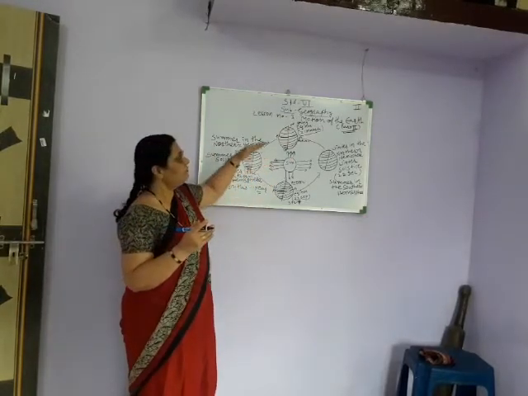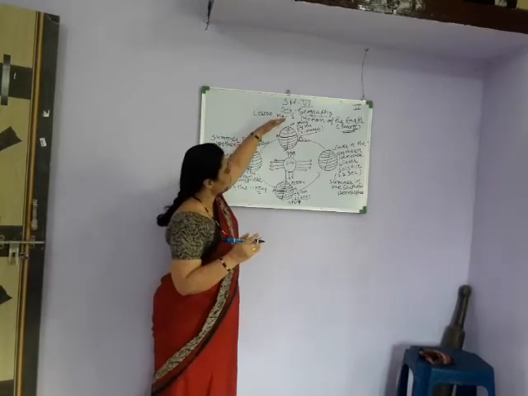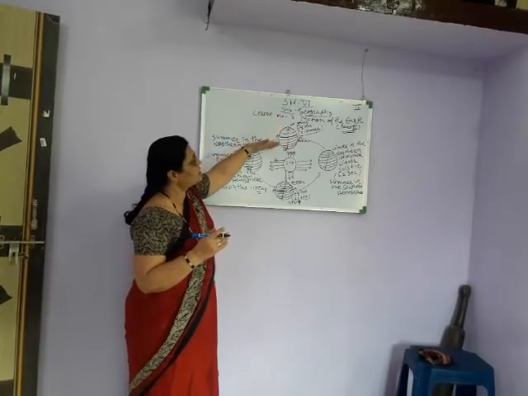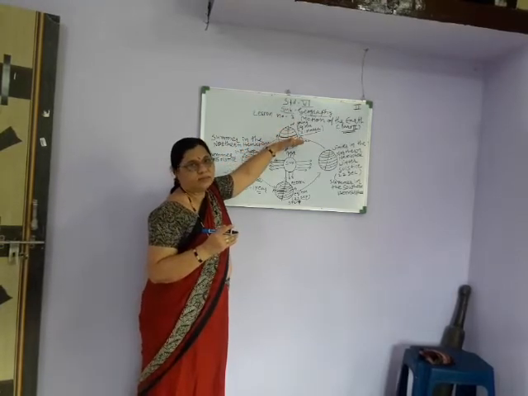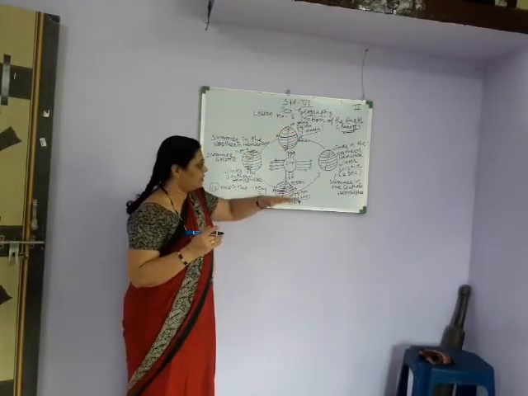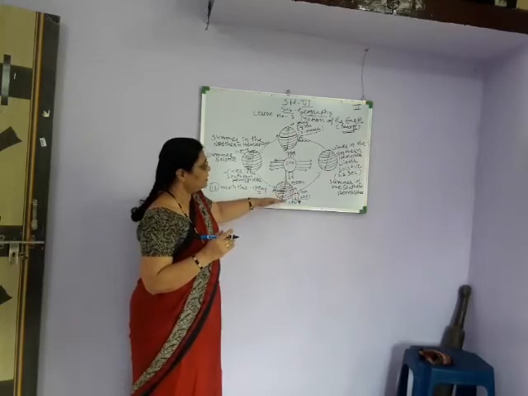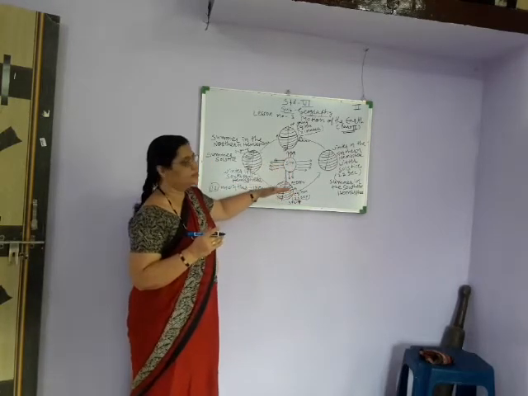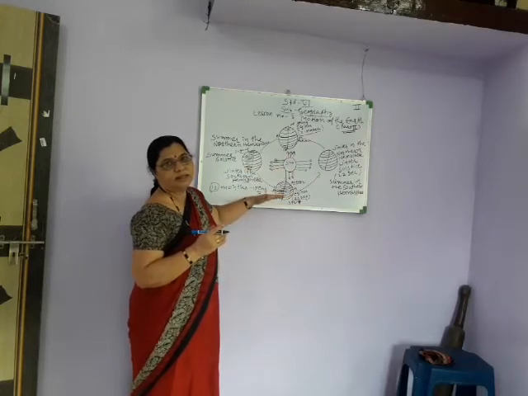Now when it is spring in the northern hemisphere, it is autumn in the southern hemisphere, and in reverse order, when it is autumn in the northern hemisphere, it is spring in the southern hemisphere.